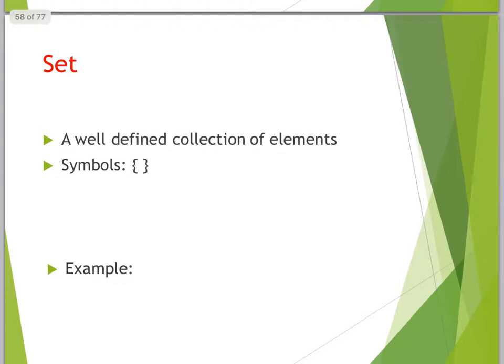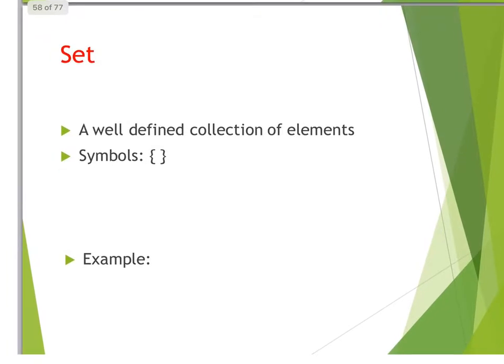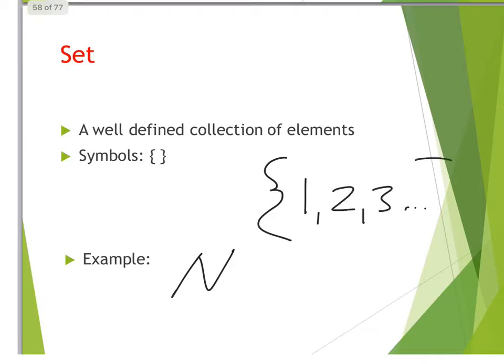A set is a well-defined collection of elements. Symbol, right? We put braces around it. So if I were to say to you, my set is all natural numbers, right? Oops, there we go. I want to actually use the pen to write with. I want to say all natural numbers, so capital N for that. What we're looking at then, if you remember natural numbers, that's your counting numbers. 1, 2, 3, dot, dot, dot, on and on forever.